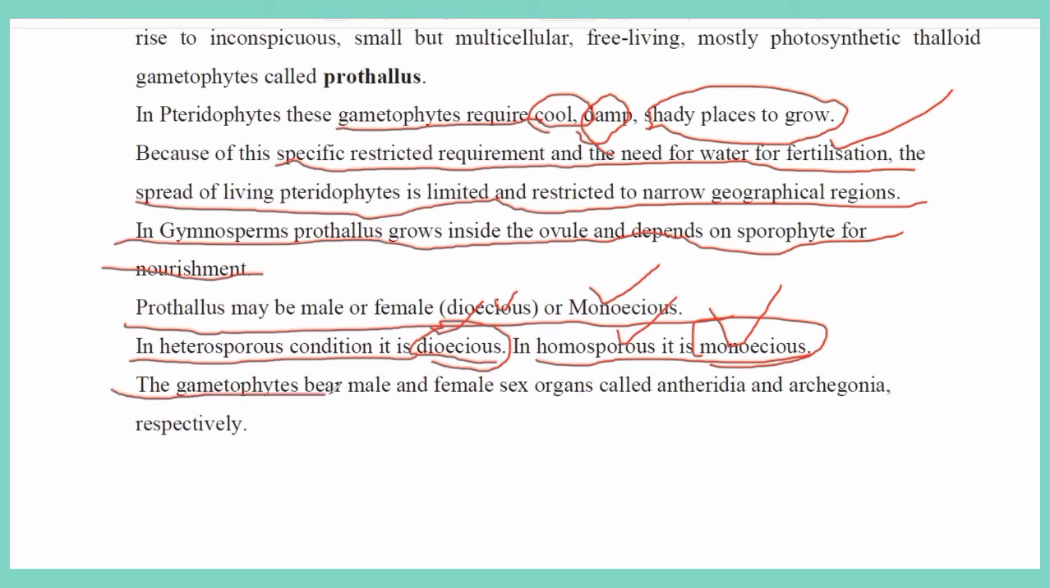So the gametophyte bears male and female sex organs called antheridia and archegonia respectively. If the gametophyte develops male sex organs, they are called antheridia. Female sex organs are called archegonia. These two technical terms you have to remember. Singular: male sex organ is called antheridium, female sex organ is called archegonium.